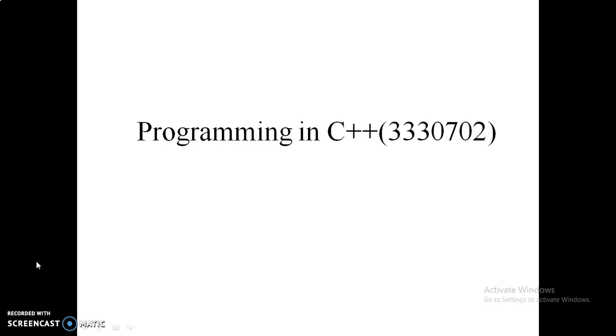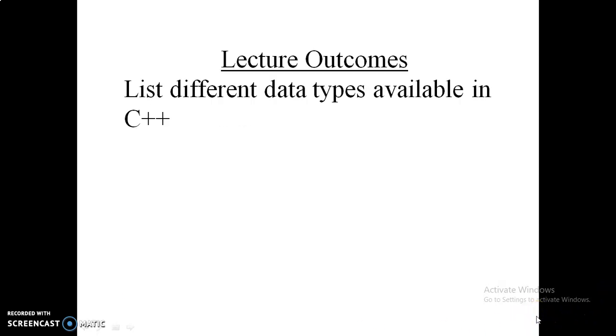Today in this lecture, we are going to learn about the next topic of our subject, Programming in C++, of semester 3, Computer Engineering Department of Diploma Engineering. The lecture outcome of our topic is to list the different data types that are available in C++.